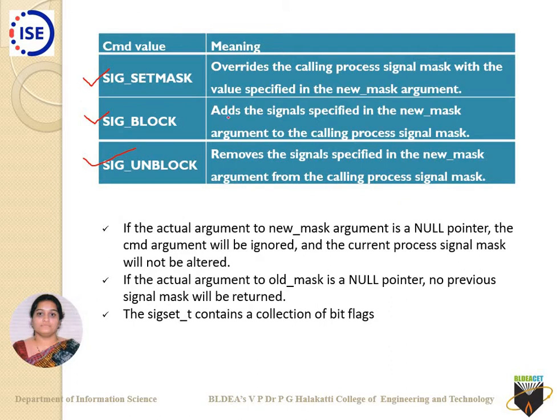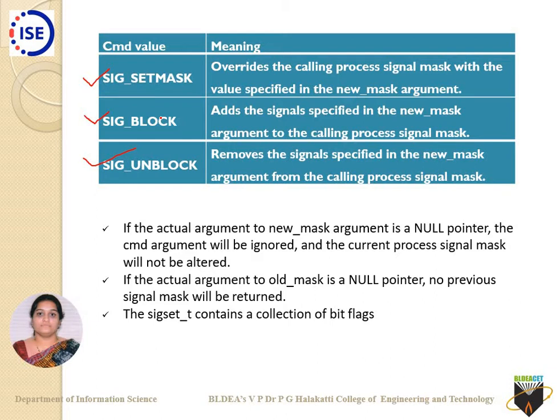SIG_BLOCK adds the signals specified in the new mask argument to the calling process's signal mask. So whatever is in the new mask argument is added to the process's signal mask. You will see this more clearly in my next slide, which will tell you about sigset_t as masking.